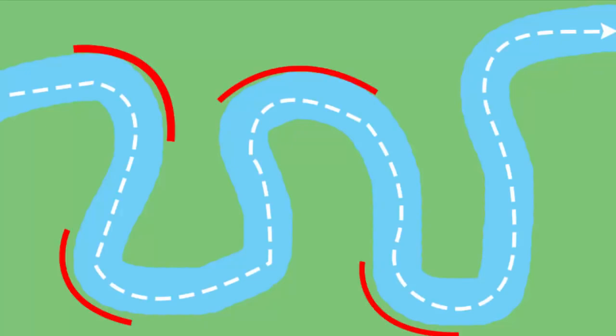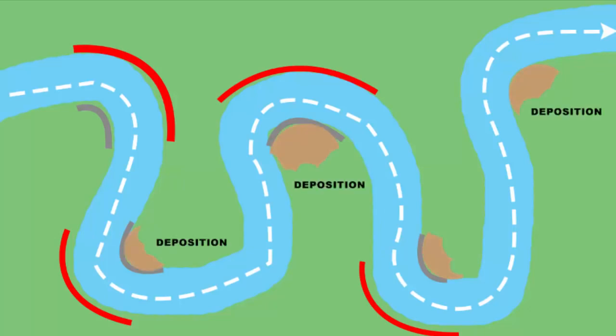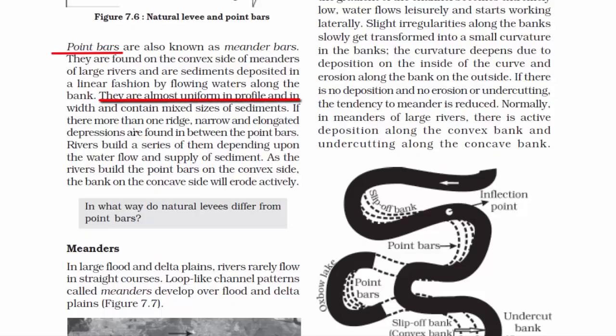The highest energy is near the outer edge of the river bank. The stream energy is much lower on the opposite side, that is the inner side. Here it cannot carry as much sediment and becomes depositional. This is how it goes on to form point bars. They are almost uniform in profile and in width and contain mixed sizes of sediments.